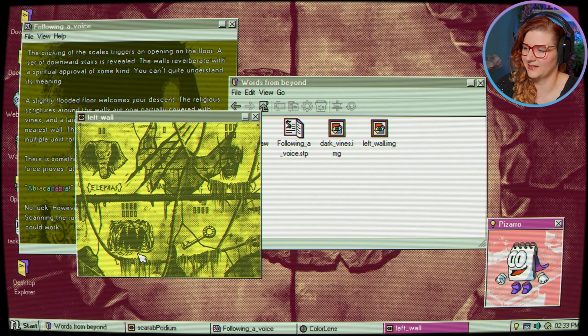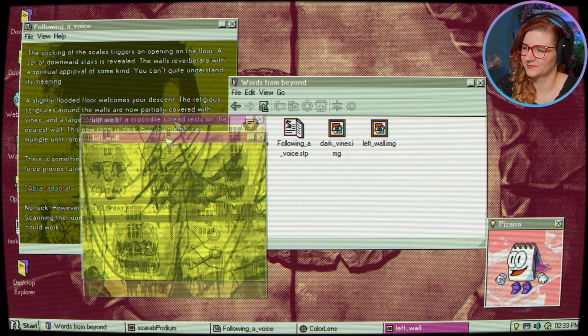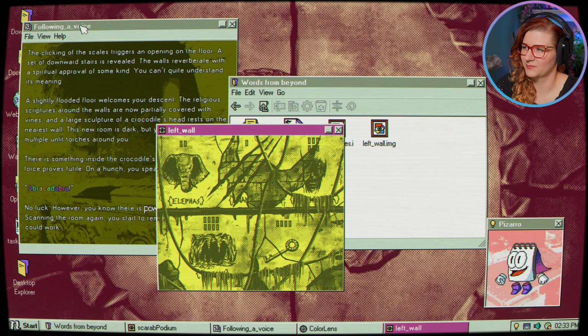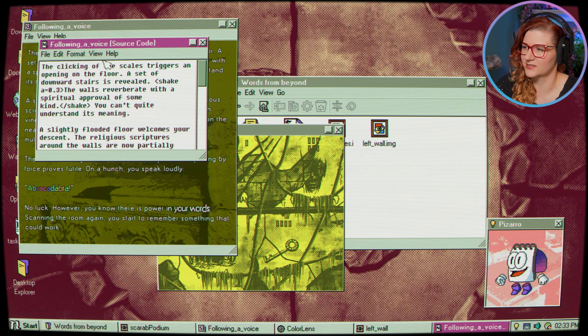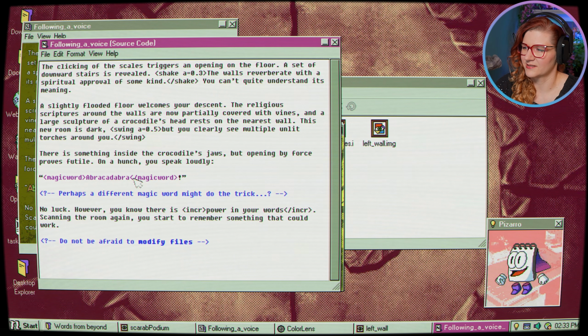Okay, I think I just need to be looking at the password. So I haven't been writing them down, so I need to go and recover them, I guess. And then see what I can figure out. Because I think what we'll need to be doing here is going in the source code. Yes, and then replacing the abracadabra word with whatever we figure out. Yes, perhaps a different magic word might do the trick. Do not be afraid to modify files.